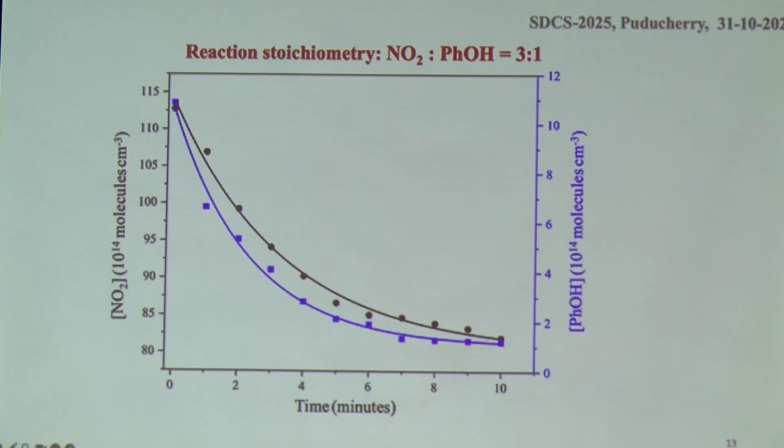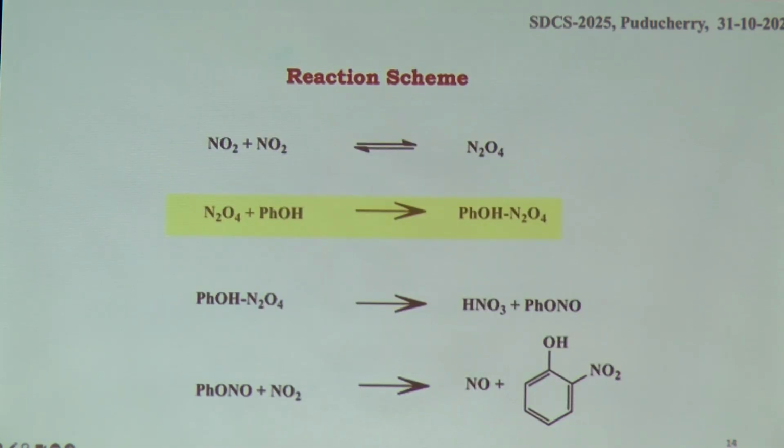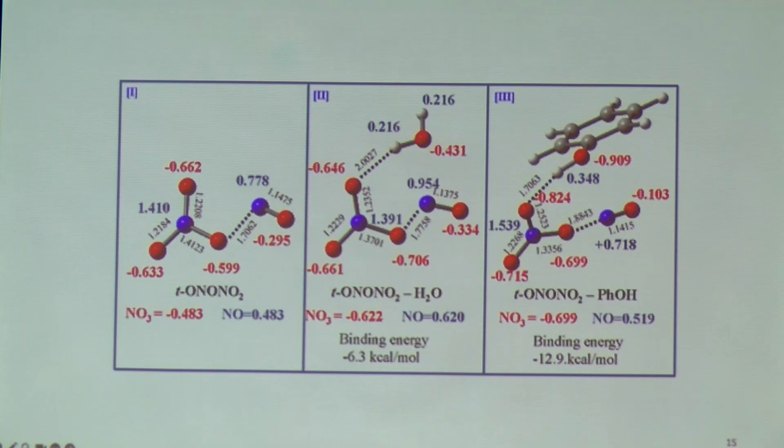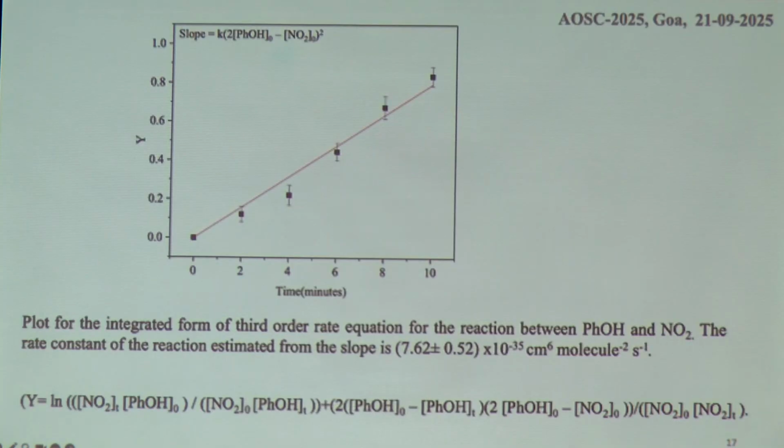Then by varying the concentration and through time-dependent studies, we established that the reaction occurs in a 3:1 stoichiometry. We also suggested some mechanisms, and at least in terms of calculation, it appears to be favorable. The activation energy is only about 0.6 kilocalorie per mole, so it is practically a barrierless reaction.